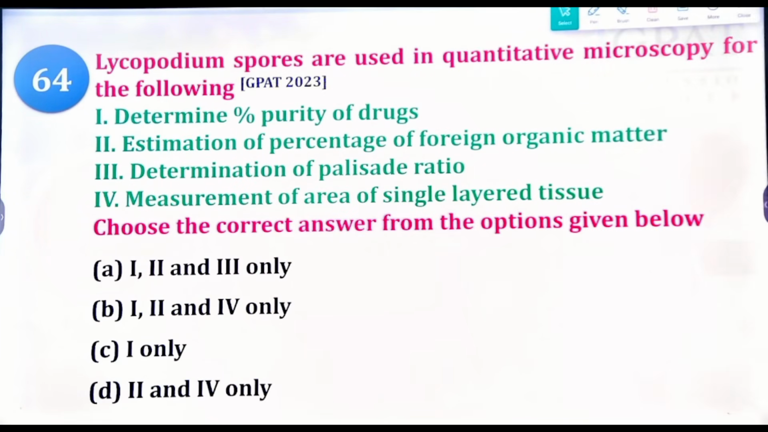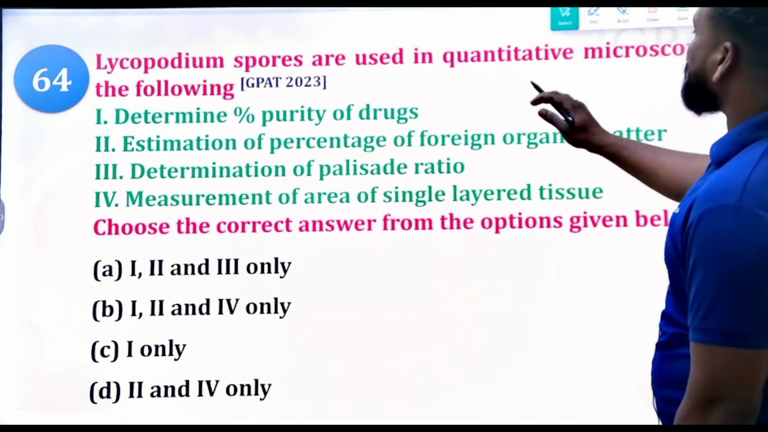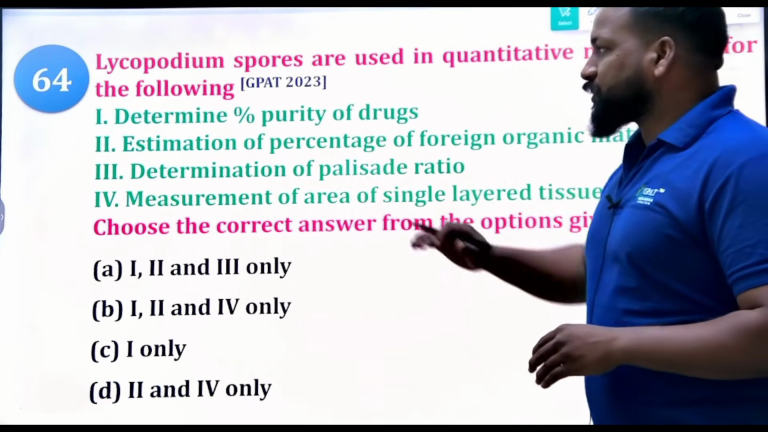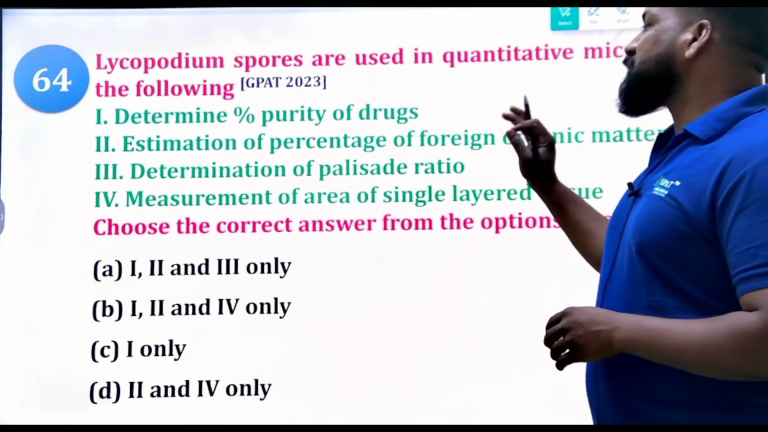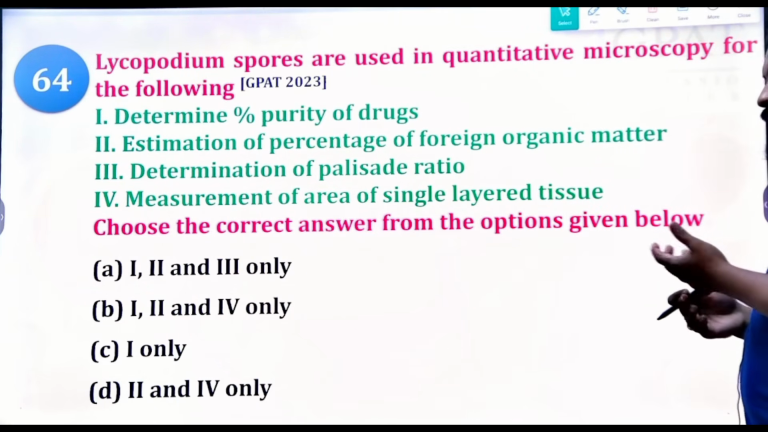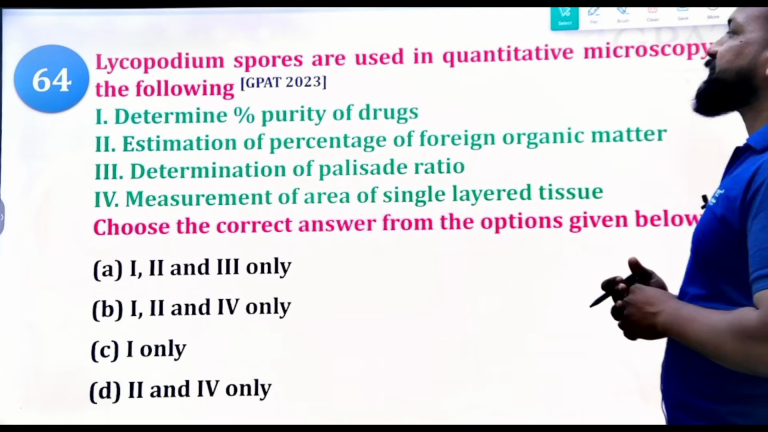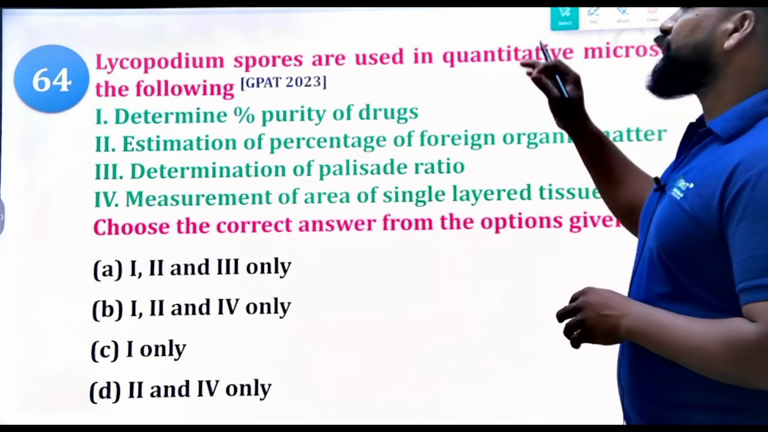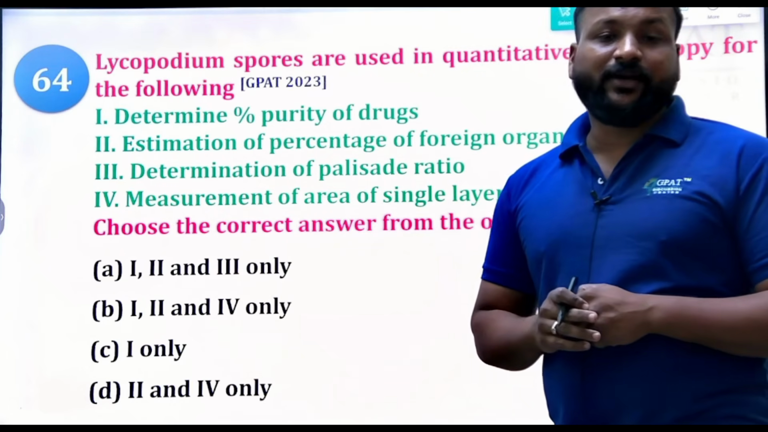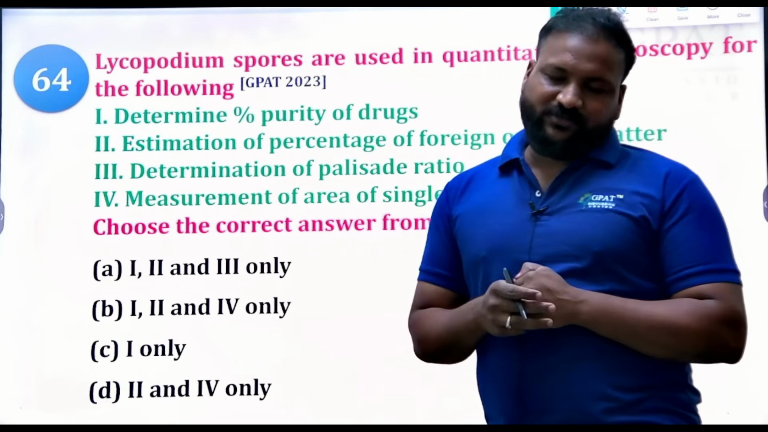Next, 64th question. Lycopodium spores are used in quantitative microscopy for the following, 2023 question. Options: determine the percentage of purity of drug, estimation of the percentage of foreign organic matter, determination of parasite ratio, measurement of area of single layered cells. For which of these are we using lycopodium spores? What is the right answer? For that, microscopical evaluation is very important.